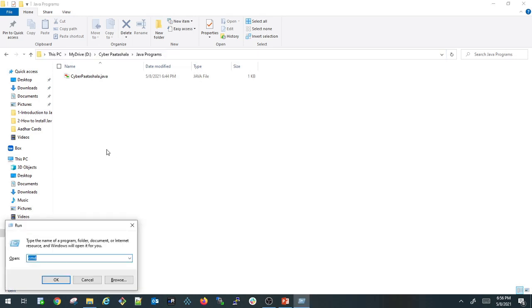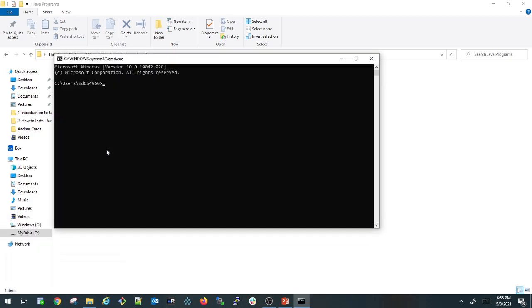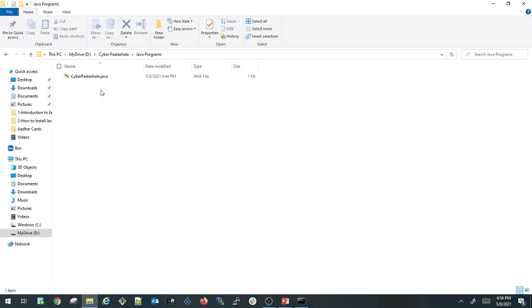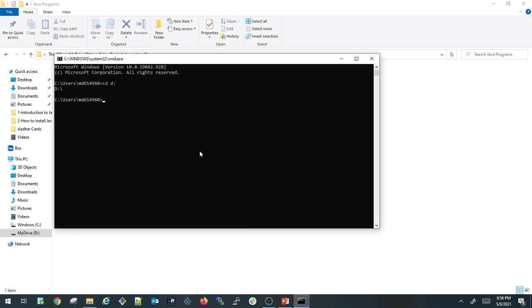I am opening my command prompt. Now my CyberPathshala.java file is under D drive, Cyber Pathshala Java programs. So let us go there. cd D drive, D drive, Cyber Pathshala, Java programs. So under this I have my file. So let us try to compile this. Javac. Javac is the command which will be used to compile a Java file. Javac and my .java file.